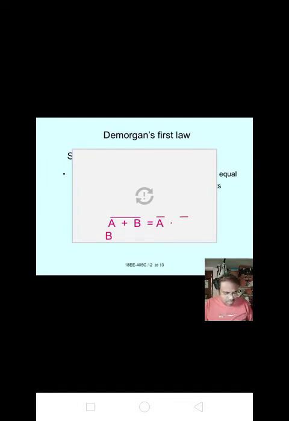Here De Morgan proposed two types of laws, De Morgan's first law and De Morgan's second law. Write the first law. I will inform you the definition of De Morgan's first law. That first law is A plus B whole bar equal to A bar dot B bar.